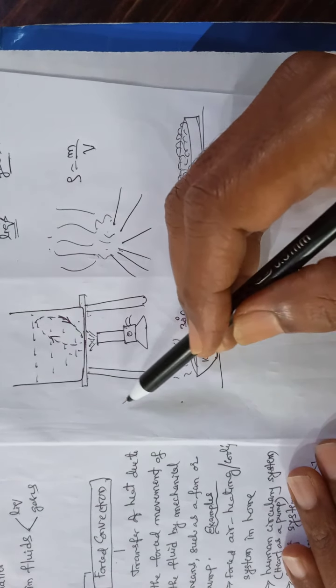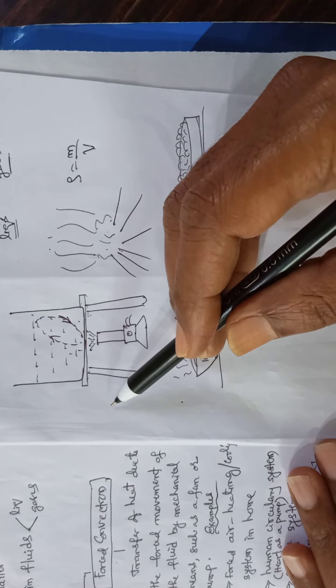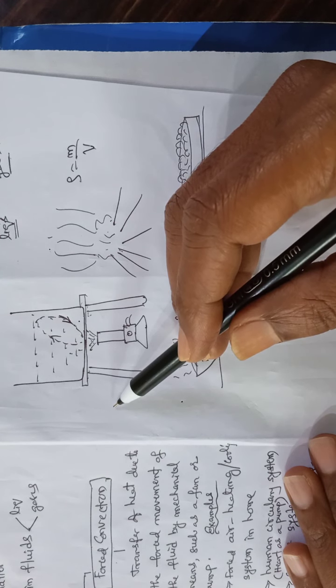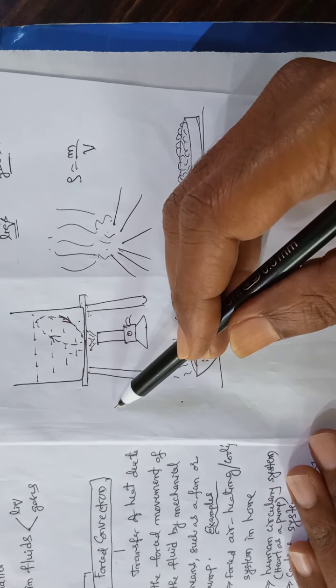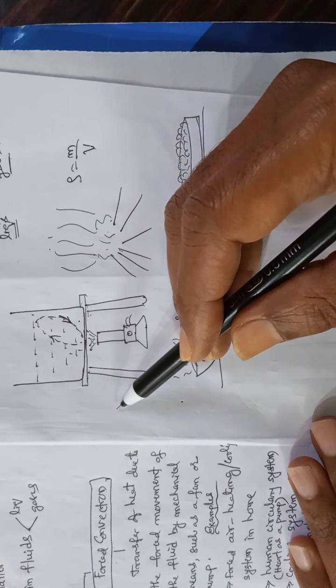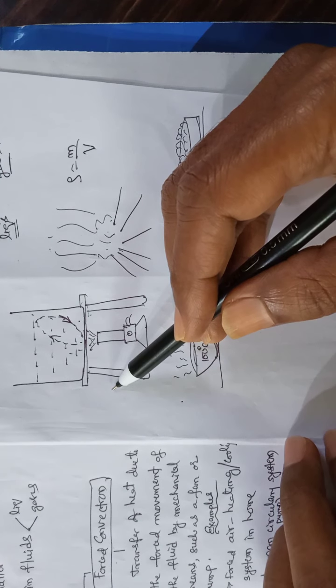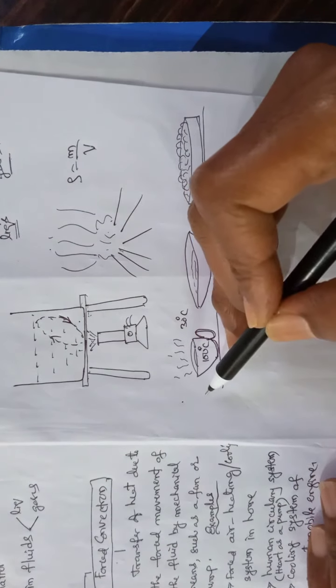It moves upward to some distance, and on the way it gets cooled down, and again it becomes denser. And since it is denser, because of the force of gravity, it again comes down.